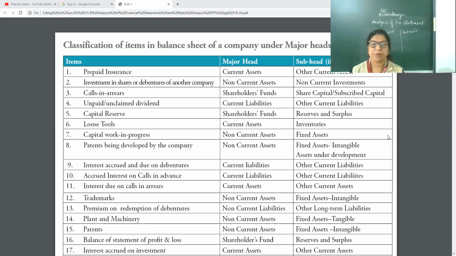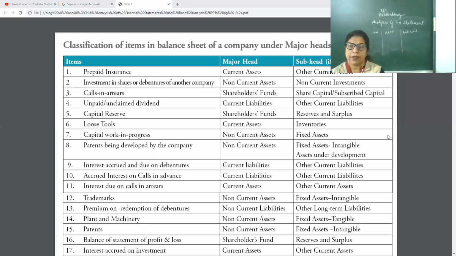Now next, investment in shares or debentures of other companies. When I taught you the chapter on shares and debentures, I told you this is long term. So in the bracket you can write this is for long term. Prepaid is short term. Investment in shares or debentures is long term. Because it is long term, it is shown under non-current assets, and the subhead is non-current investment.